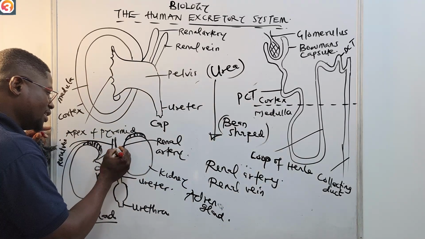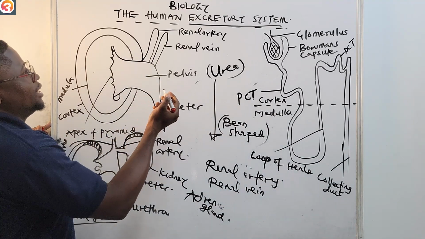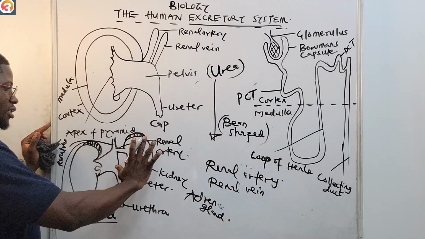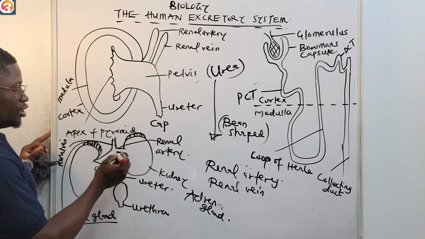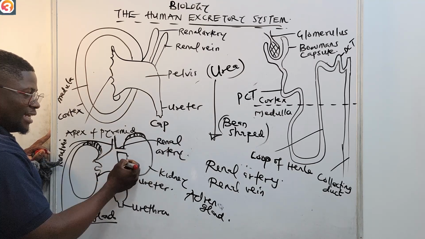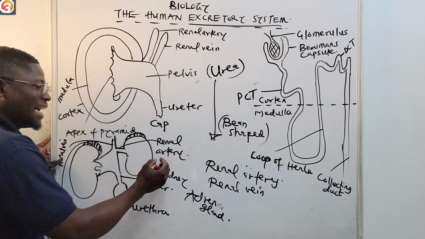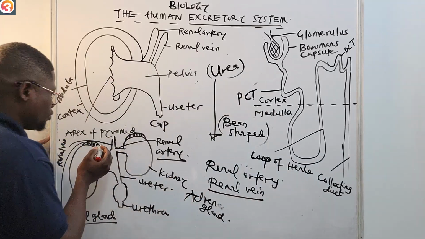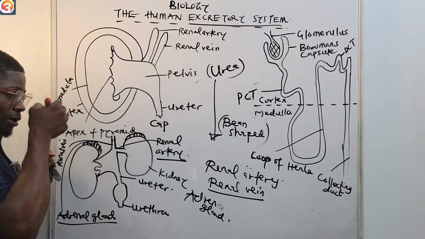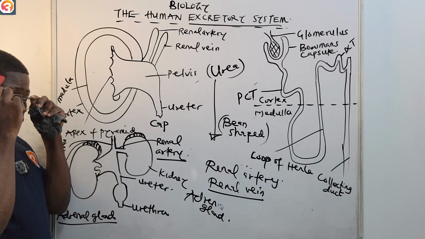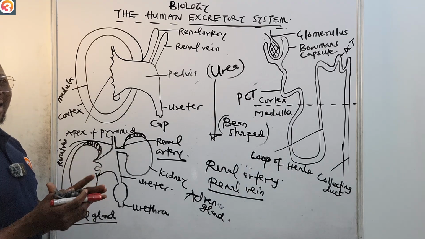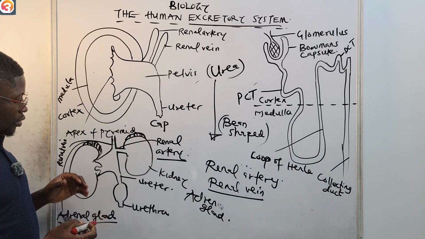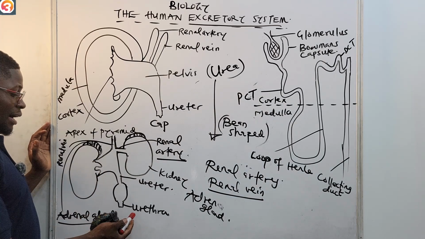This renal artery is the one that takes blood, as shown here. This one is the vertical section of the kidney. I'm showing you the full kidney now. So this one here that takes blood into the kidney is called the renal artery. The one that takes blood out of the kidney is called the renal vein. That's this one here, as you can see. So one takes blood into the kidney, the other takes blood out of the kidney: renal artery and renal vein. Then we also have the ureter and the urethra.